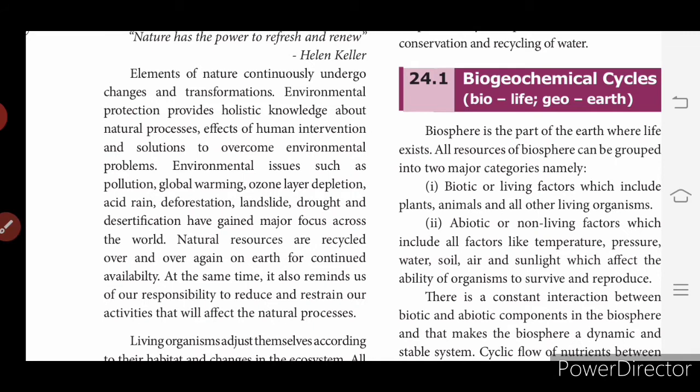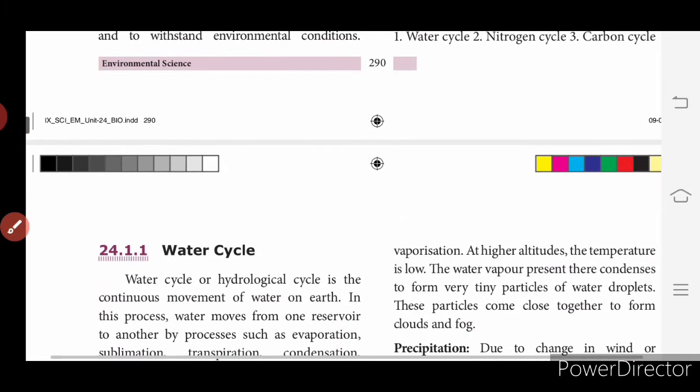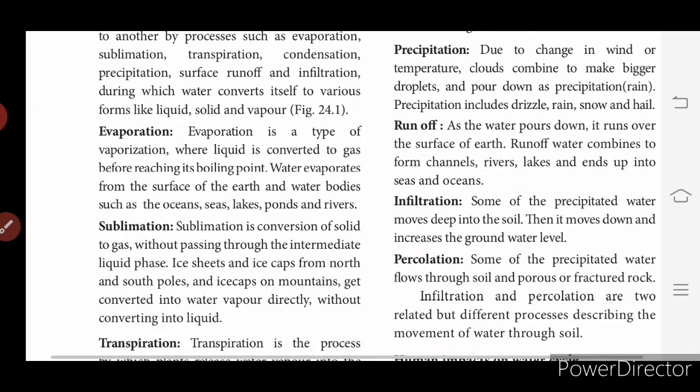So based on this, we are going to see important biogeochemical cycles. So what are the important biogeochemical cycles? Water cycle, nitrogen cycle and carbon cycle. So these three cycles are the important biogeochemical cycles. So bio means life and geo means earth. Okay. So first we will see about the water cycle. Okay, the water cycle.